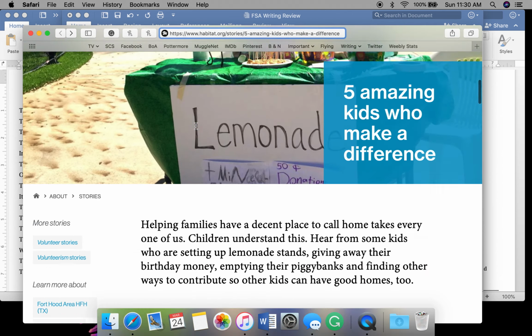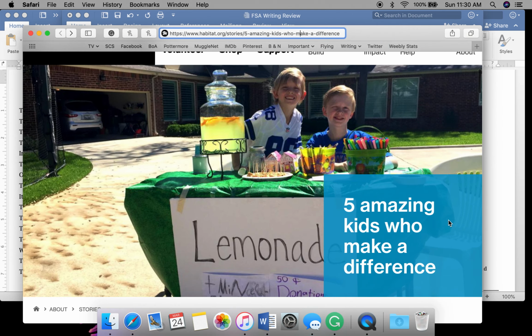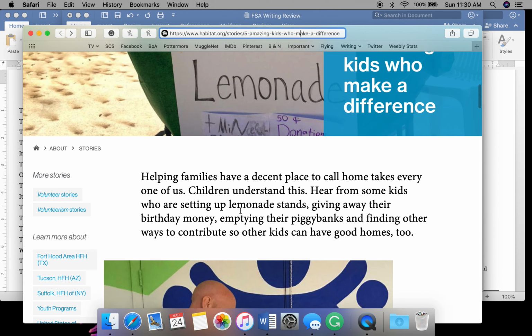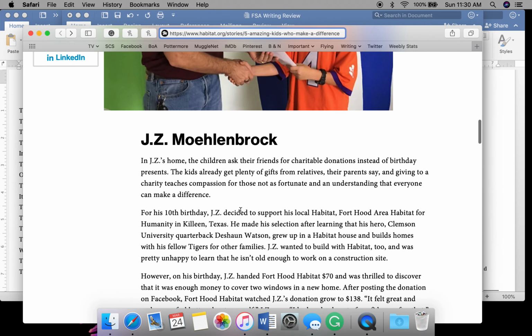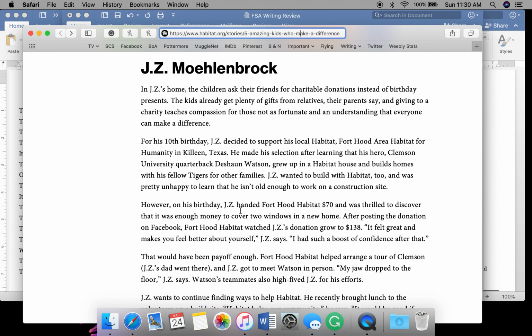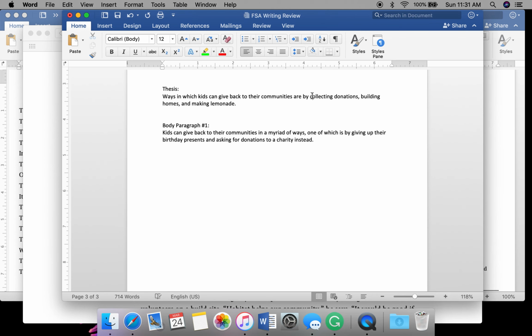So the article is called 5 Amazing Kids Who Make a Difference. There's a little tagline up here giving us a little bit more information. And then we have this first article. Now, I've read the article, and you have too. And I think what I want to talk about is first the key piece of information: that he asked his friends for charitable donations instead of birthday presents. Because that's our main idea. That's what we are talking about.